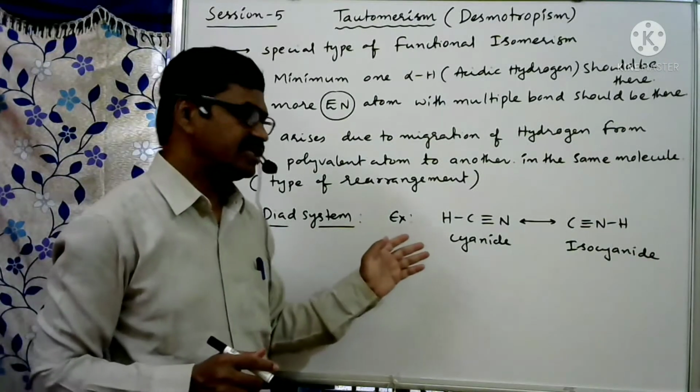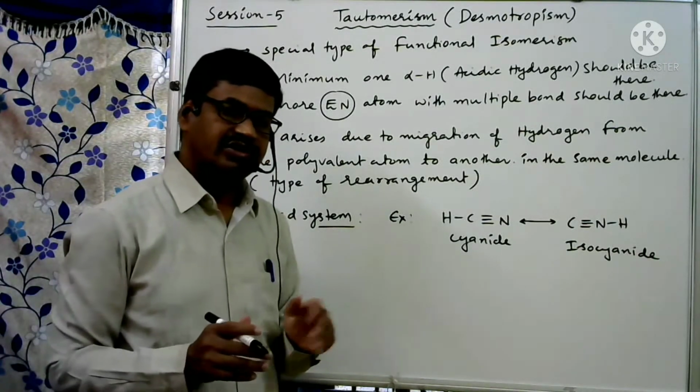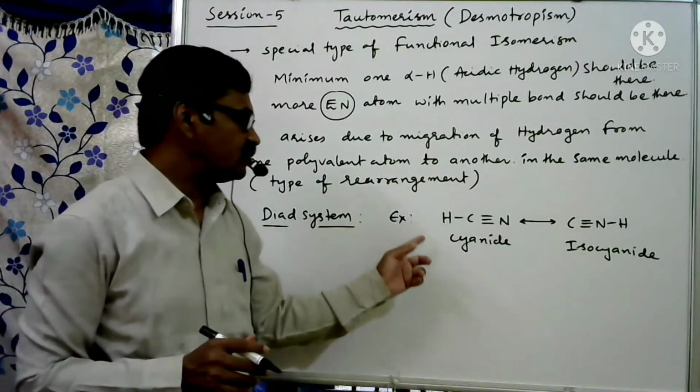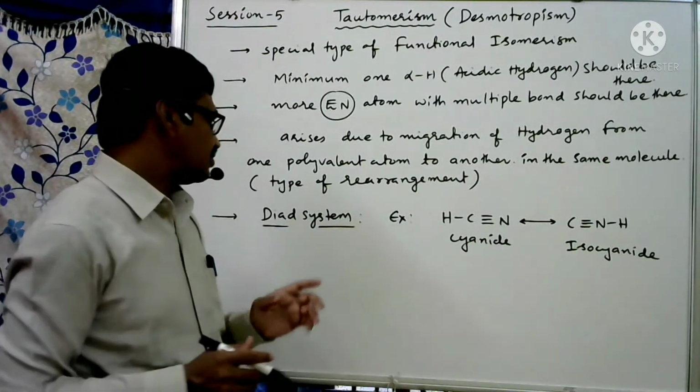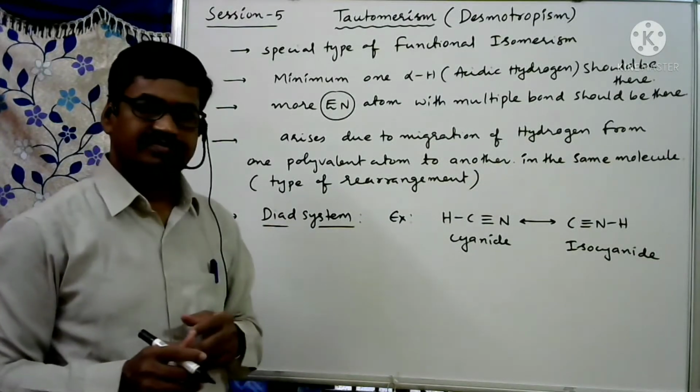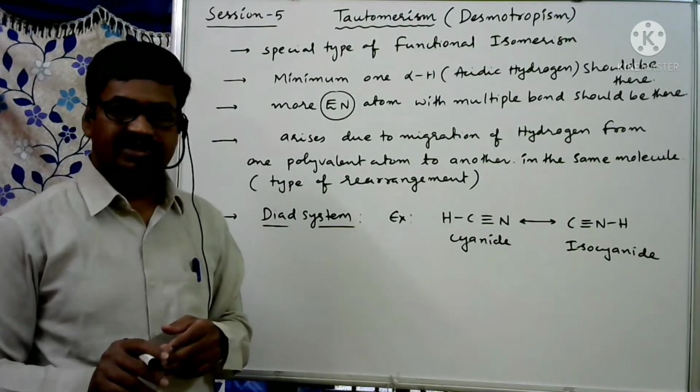Here methyl cyanide and methyl isocyanide are not tautomers. Only hydrogen cyanide and hydrogen isocyanide are the best examples for the dyad system. Like this, we have the triad system also.